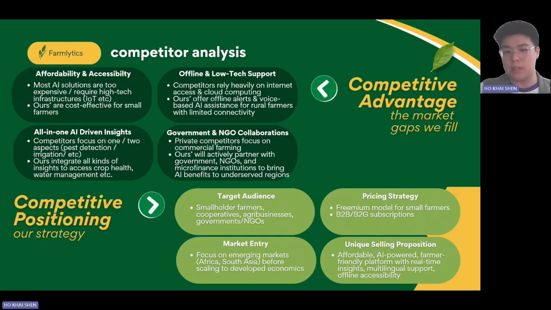For our competitive positioning, our first one is our target audience, which will be smallholder farmers. Our pricing strategy is we will provide a freemium model for small farmers and B2B and B2G subscriptions. Our third is market entry. We will focus on emerging markets such as Africa and South Asia before scaling to developed economies. Our unique selling proposition: we are an affordable, AI-powered, farmer-friendly platform with real-time insights, multilingual support, and offline accessibility. That's all from the competitor analysis.